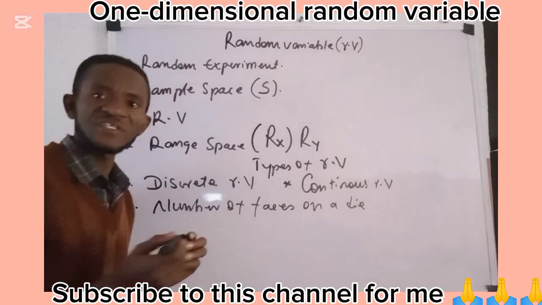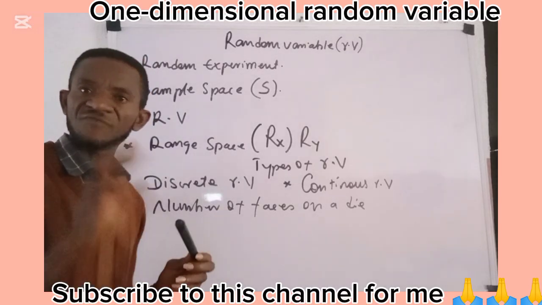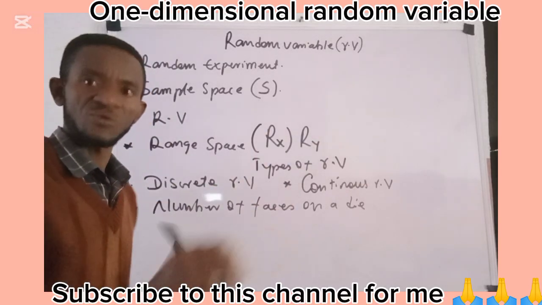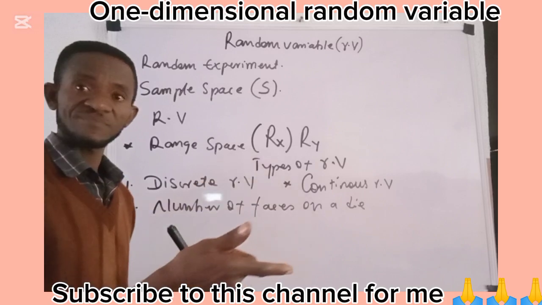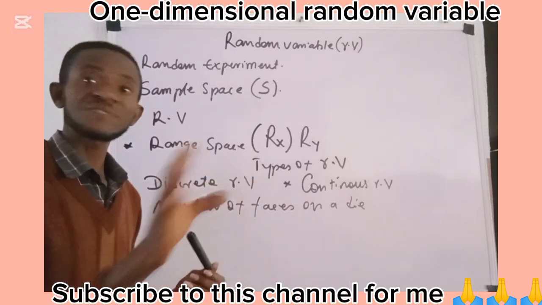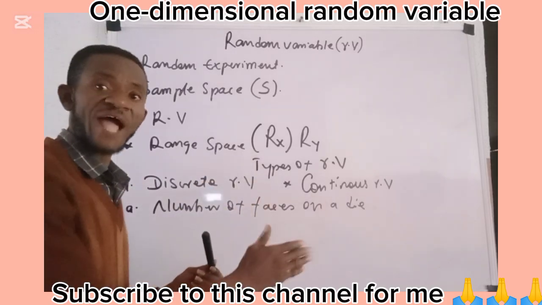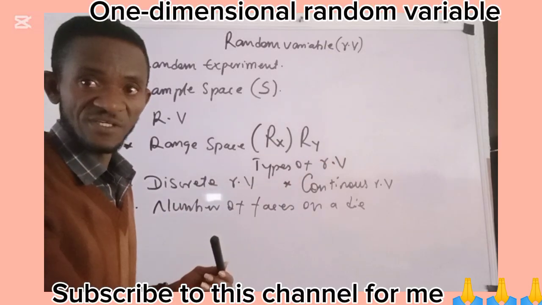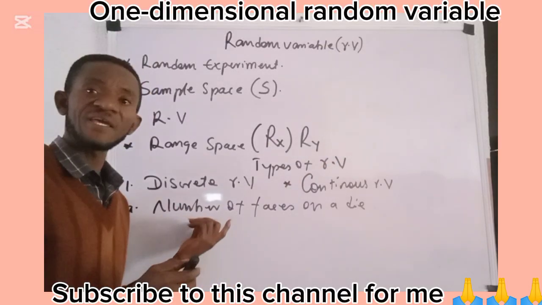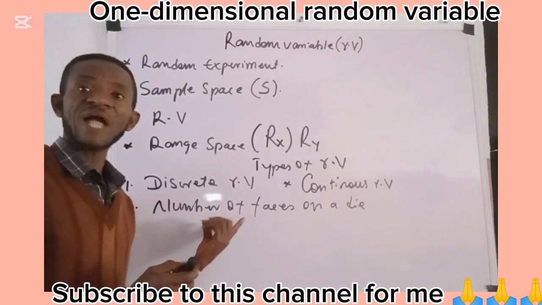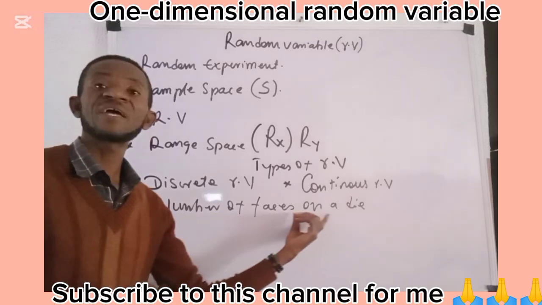Of course, the number of faces on a die, first of all, is countable because you can count them. And equally, number two, it is finite. It begins from 1 and ends at 6. So in this number A, it is countable as well as finite.